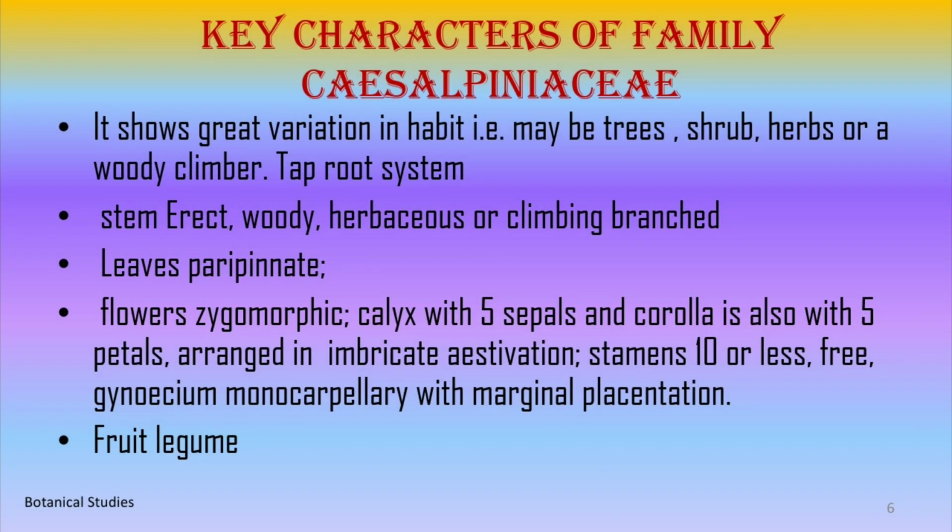Key characters of subfamily Caesalpiniaceae. It shows great variation in habit, that is, maybe trees, shrubs, herbs, or woody climber. It shows taproot system. Stem is erect, woody, herbaceous, or climbing, branched. Leaves paripinnate. Flowers are zygomorphic, calyx with 5 sepals, and corolla is also with 5 petals, arranged in imbricate aestivations. Stamens 10, free. Gynoecium monocarpellary with marginal placentation, fruit legume.